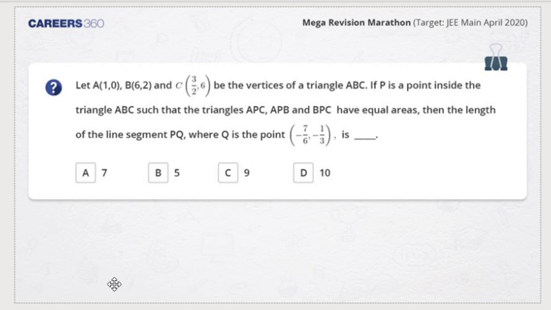Okay. Next, what do we do? Students, answer me this question. Where is the point existing in the triangle which, when joined to the vertices of the triangle, divides the triangle into 3 equal areas? Which is that point? Can somebody answer me? Yes, please. Which is that point from which, if I draw lines to the vertices, it would divide the triangle into 3 equal areas. Equal area triangles.